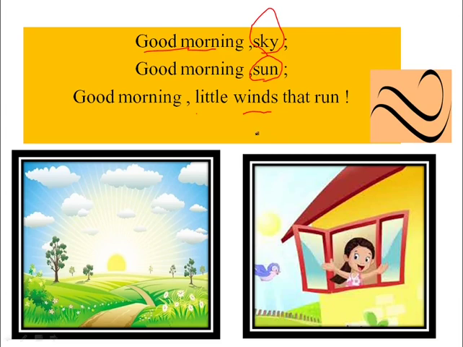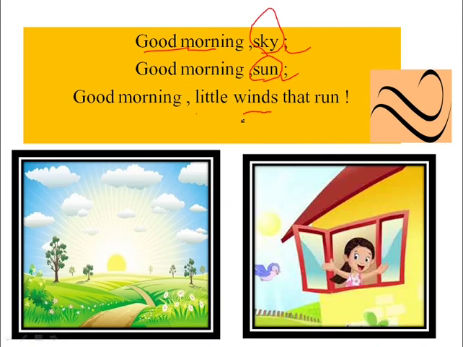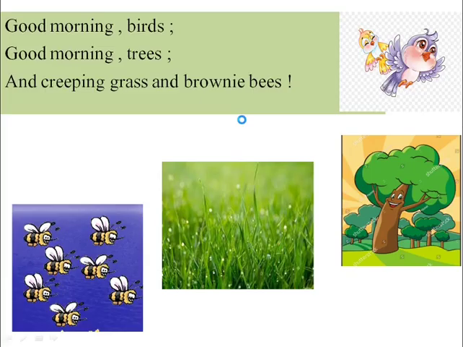So, in these sentences, whom is she wishing good morning? She is wishing good morning to the sky. She is wishing good morning to the sun. She is wishing good morning to the wind. Now, let's move ahead. Good morning, birds. Good morning, trees. And creeping grass. And brownie bees.